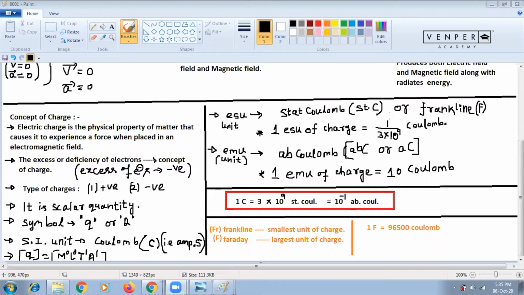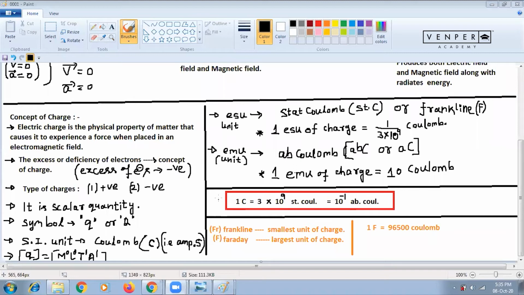Similarly, EMU of charge is abcoulomb, which is nothing but 10 coulomb. That is the electromagnetic unit of charge, 10 times of 1 coulomb. Please write this.